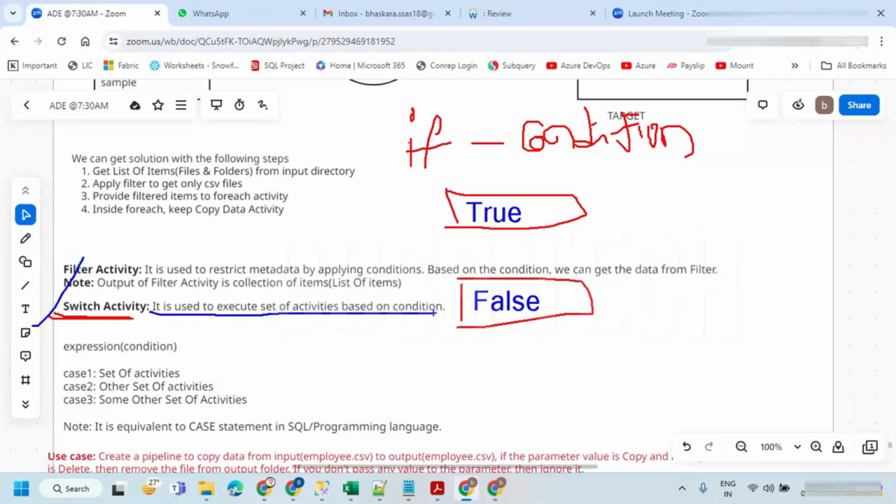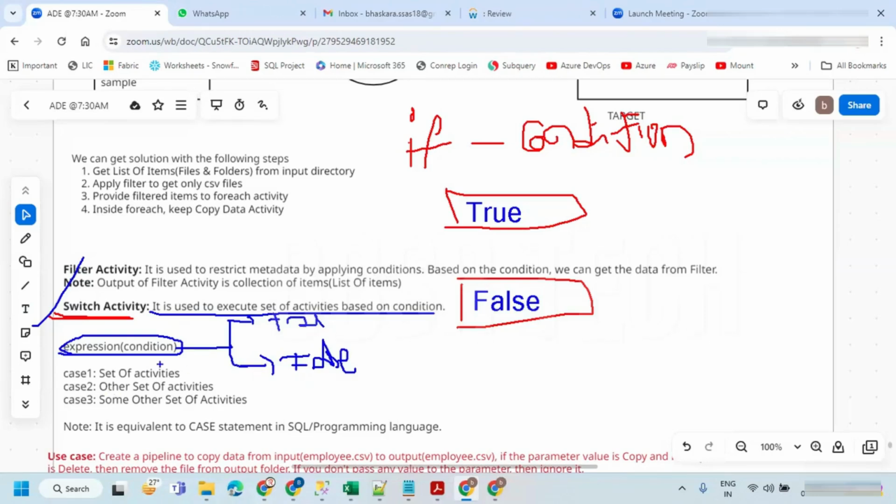Condition means the expression in this switch activity. We are going to see practically how exactly it is going to work. An expression returns either true or false. If it is true, what you want to do, and if it is false, what you want to do, we can decide.